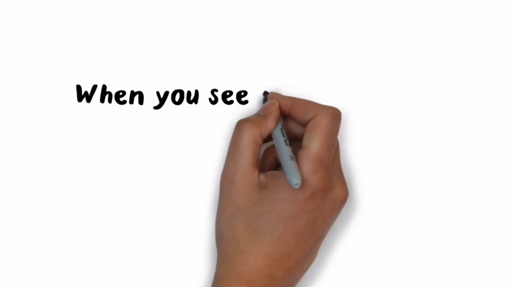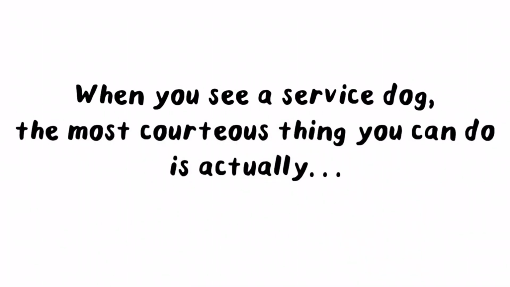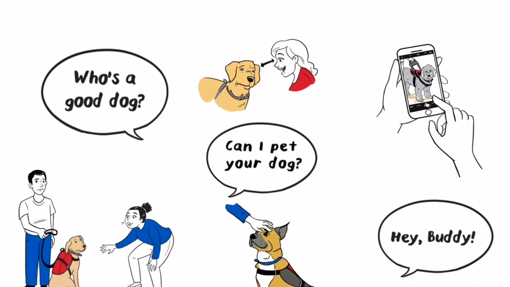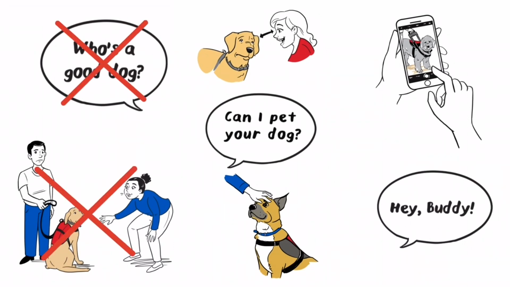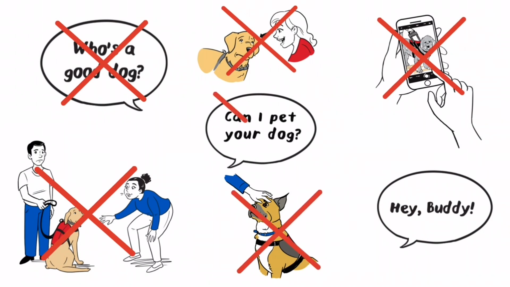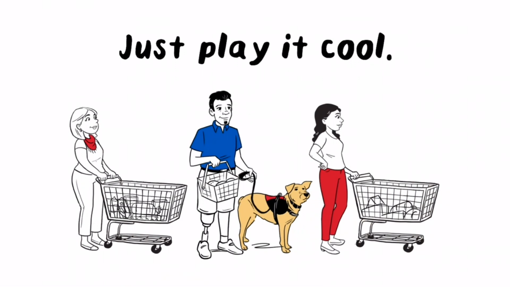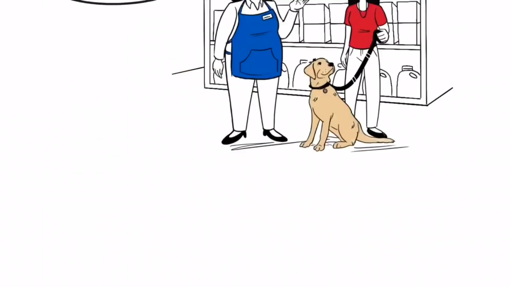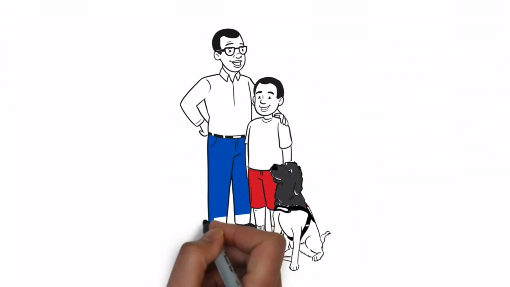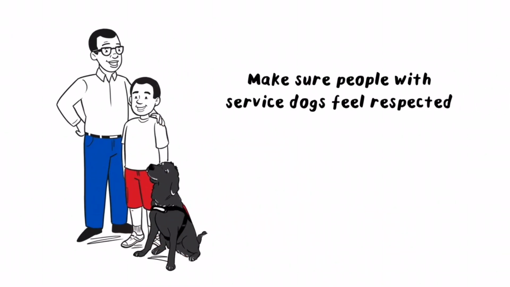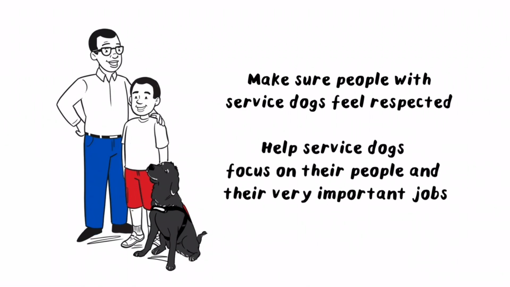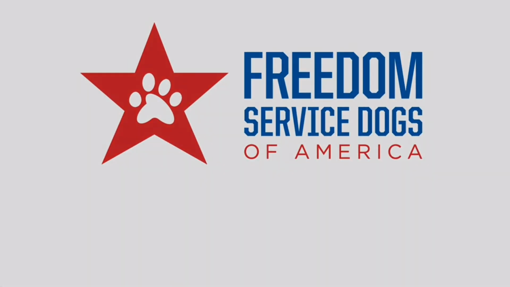That's why when you see a service dog, the most courteous thing you can do is actually nothing. Don't talk to the dog, don't ask what the dog is for, don't stare at the dog, don't take pictures of the dog, don't pet the dog, don't ask to pet the dog, don't call the dog to you. Just play it cool. Interact with the handler as you would with anyone else, and let the dog do its job. By following these common sense guidelines, we can make sure people with service dogs feel respected and help service dogs focus on their people and their very important jobs. This message was brought to you by Freedom Service Dogs of America.